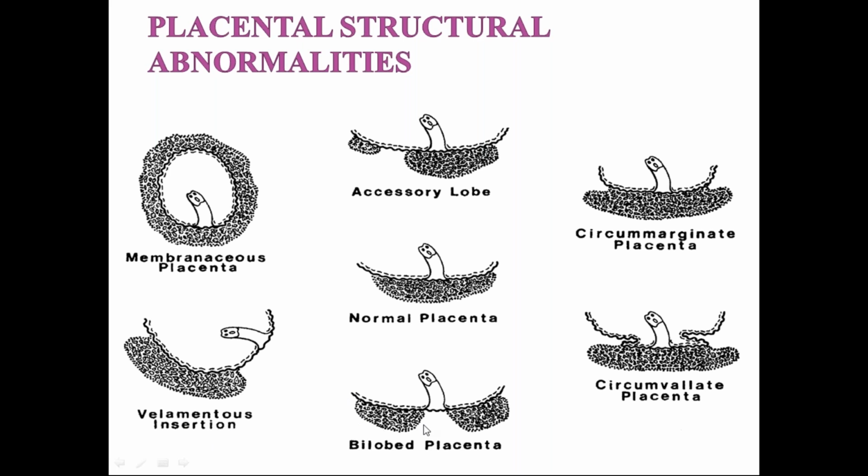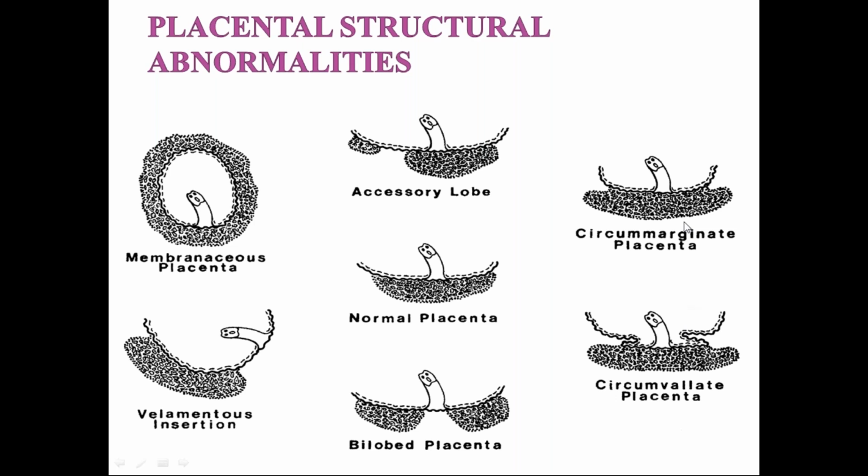If the placenta has two separate lobes, it is called bilobed. If it has an accessory lobe, it is called succenturiate lobe. This is the normal placenta. And placenta membranacea is when the placenta has a large surface area with a very thin membranous placenta due to persistence of chorionic laeve. We've already said in the starting slide, chorionic laeve usually gets regenerated, but in membranous placenta it stays and forms the thinner part of the placenta.